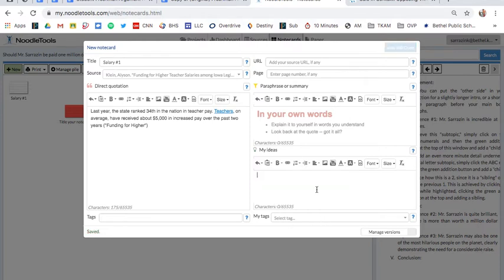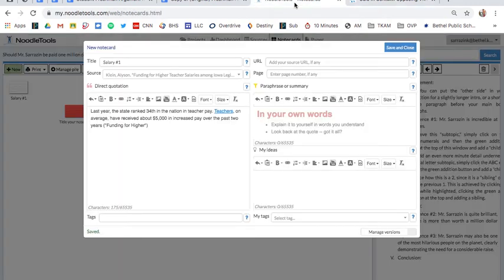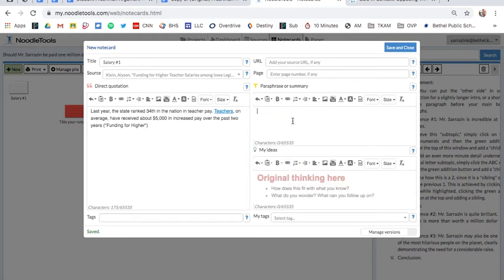Again, over here, you could add the URL too if you wanted to make it easier for yourself, even though it is on your works cited page. If you want to put the link here, you could. So it is right there if you do want to keep that neat. And then in your own words, if it helps you, you certainly can, but what I'm more concerned with is the original thinking. How does this help prove whatever it is you're trying to prove?